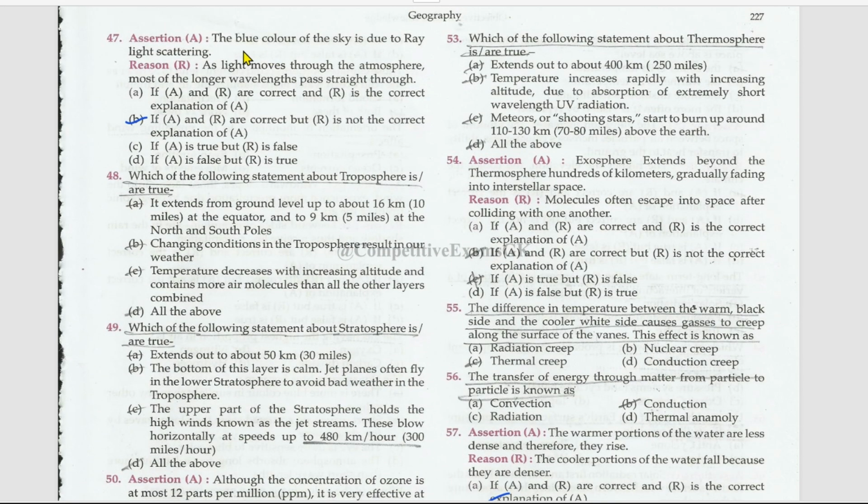Next, assertion and reason. The blue color of the sky is due to red light scattering, right? As light moves through the atmosphere, most of the longer wavelengths pass straight through. This is also right, but this is not the correct explanation of assertion.